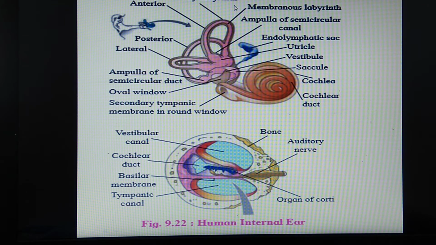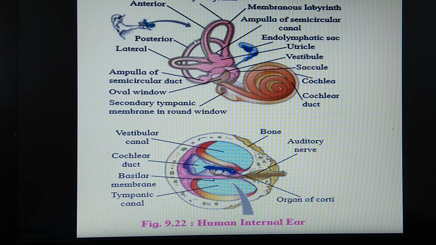Remember that this bony labyrinth is filled with a fluid called perilymph, and the membranous labyrinth is filled with a fluid which is called endolymph. So the labyrinth is the structure which is filled with fluid, and this together with the cochlea constitutes one part of the inner ear. The second part is called the vestibular apparatus, and it includes the semicircular canals.